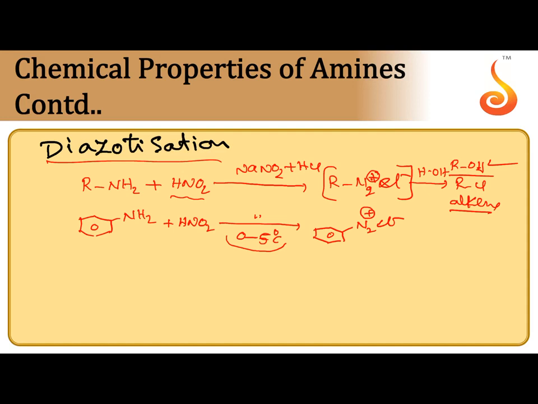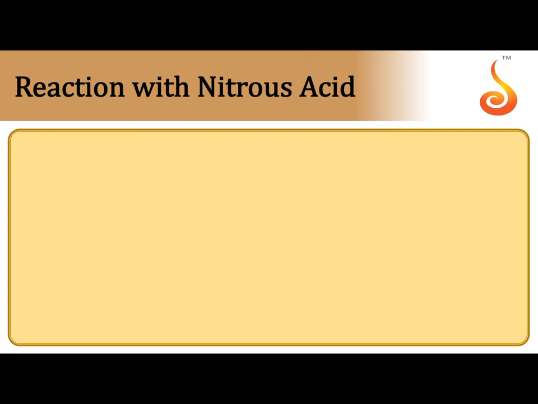So aryl diazonium salts are stable while alkyl diazonium salts are unstable. After the formation of aryl diazonium salt, that is used as a starting material for the preparation of chlorobenzene, bromobenzene by Sandmeyer reaction, by Gattermann reaction, even phenol, benzene, many types of aromatic compounds we can prepare from benzene diazonium salts. So this reaction is known as diazotization.